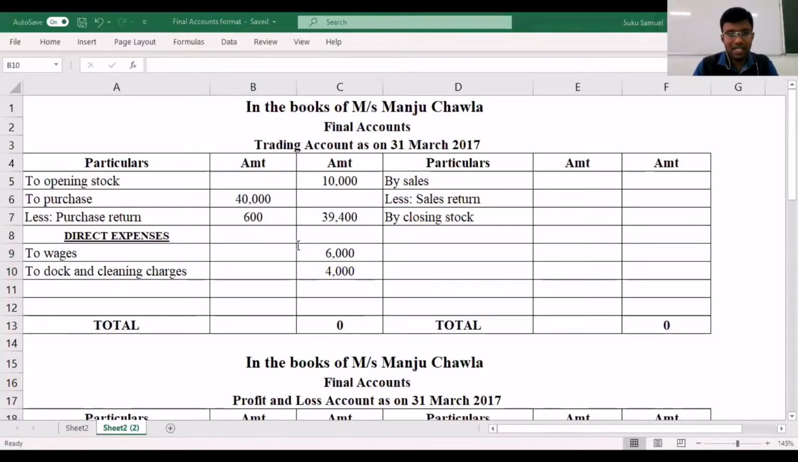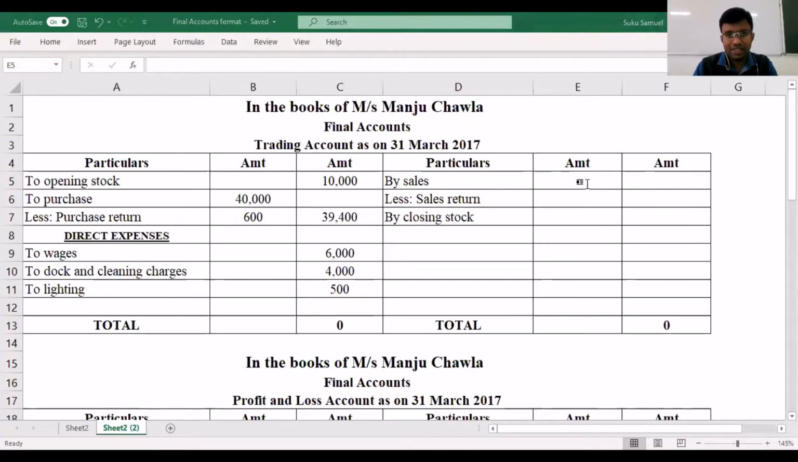Then we have lighting. Lighting is equivalent to your energy expenses for providing adequate visibility in your factory. So this would be equivalent to electricity in your office. So that also we have considered. So we are pretty much done with all the direct expenses. Now let's move on to the credit side.